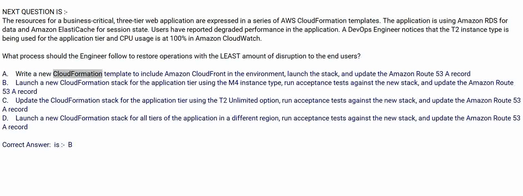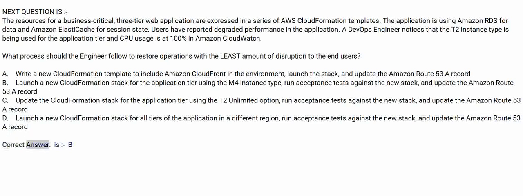A. Write a new CloudFormation template to include Amazon CloudFront in the environment, launch the stack, and update the Amazon Route 53 A record. B. Launch a new CloudFormation stack for the application tier using the M4 instance type, run acceptance tests against the new stack, and update the Amazon Route 53 A record. C. Update the CloudFormation stack for the application tier using the T2 Unlimited option, run acceptance tests against the new stack, and update the Amazon Route 53 A record. D. Launch a new CloudFormation stack for all tiers of the application in a different region, run acceptance tests against the new stack, and update the Amazon Route 53 A record.